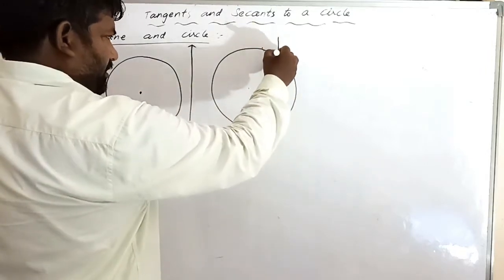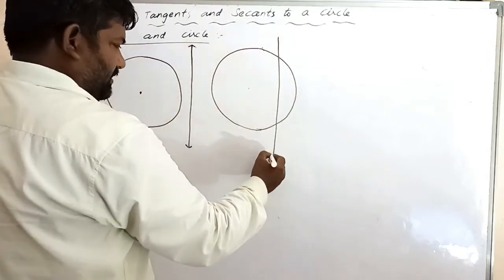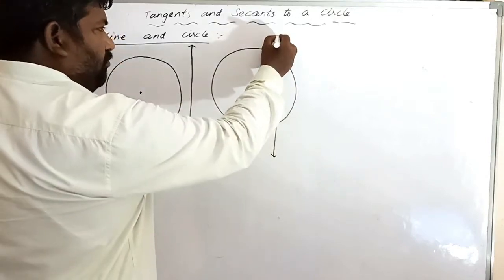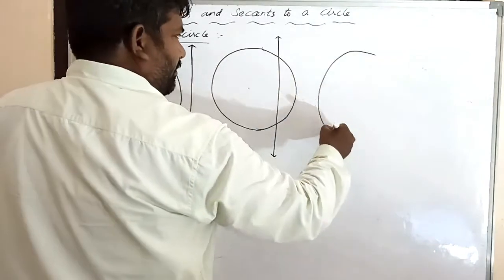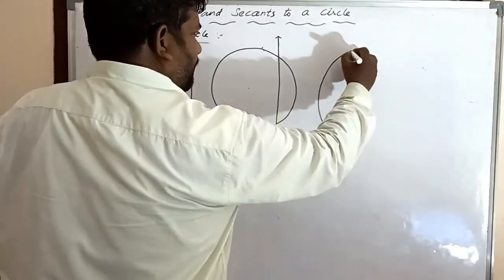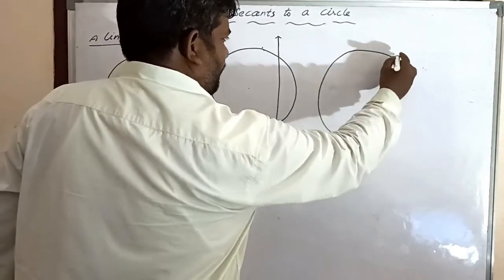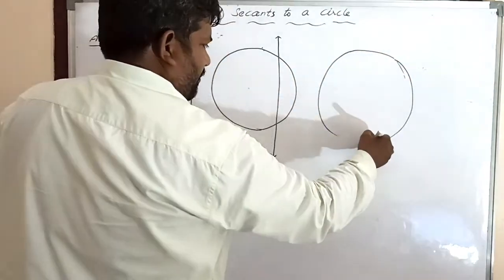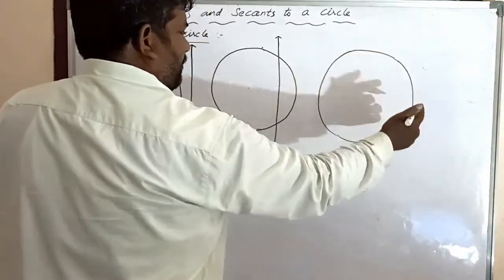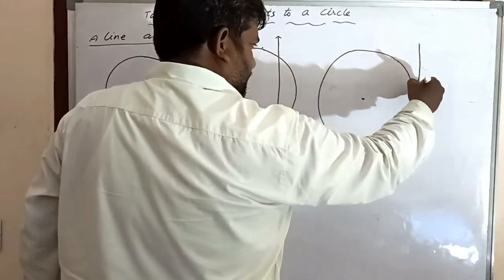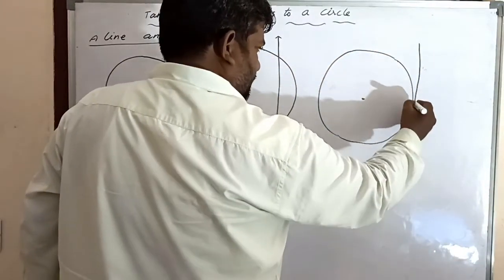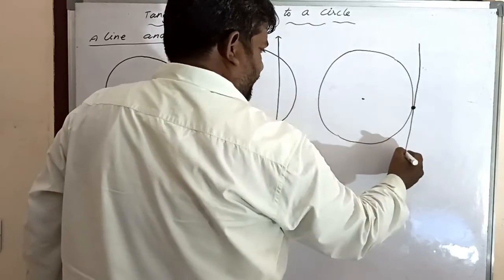A line intersects the circle at 2 points. Or a line intersects, suppose, at 1 point.